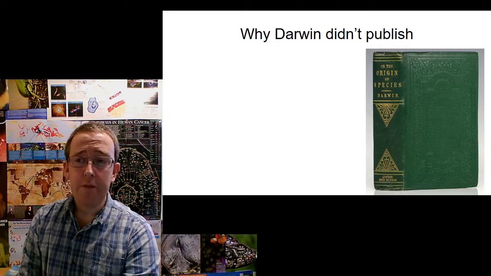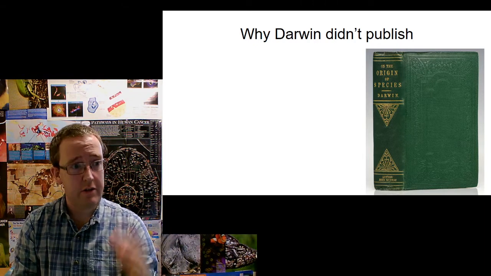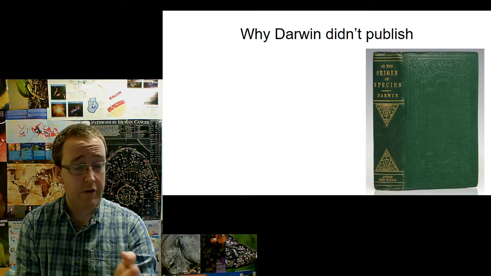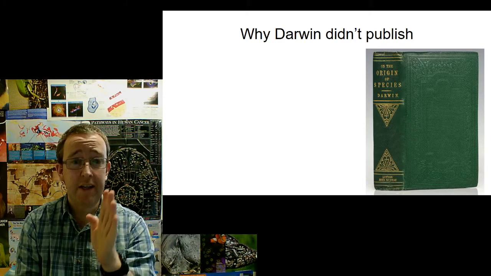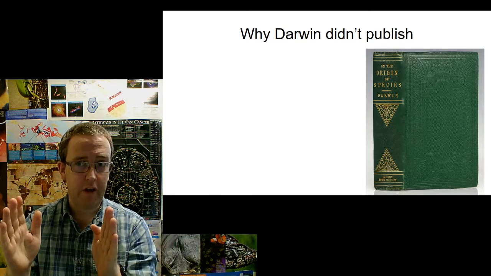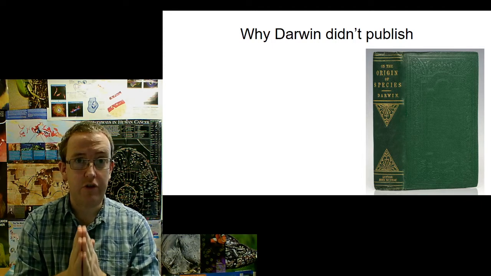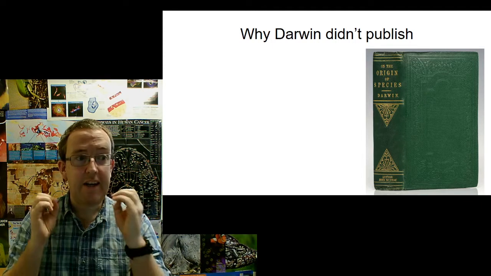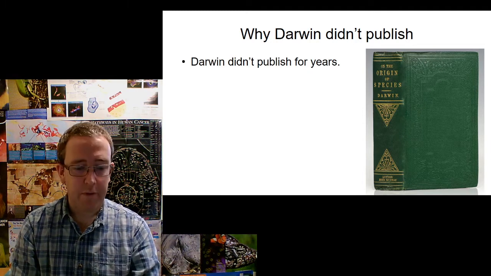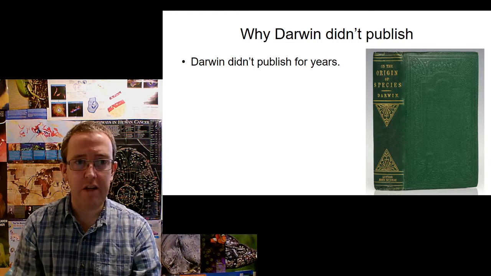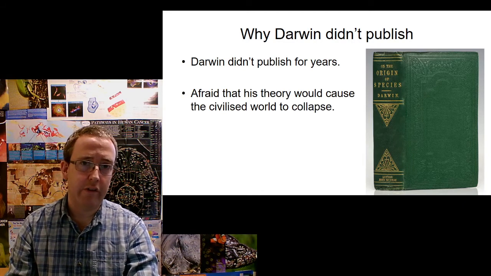So this part of the syllabus, the controversy, why Darwin didn't publish initially. So as you heard, I've always said, he got back from his round the world trip when he was 25, 26, and he didn't publish till he was 50. Okay, so huge gap. But he did what all good scientists should do at that point and spent that 25 years gathering evidence to support his idea. Okay, so he didn't publish for years and years and years. He delayed publishing his book for years and years and years, basically because he was afraid that his theory would cause a civilized world to collapse.